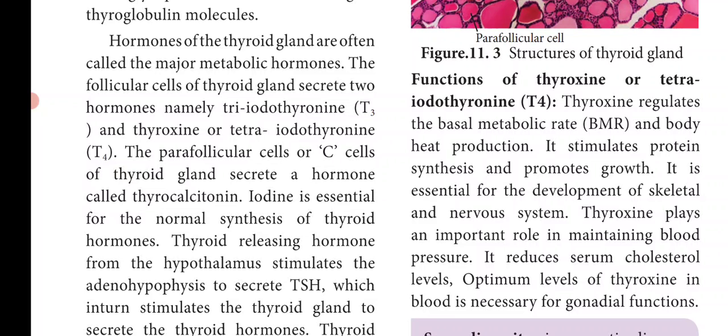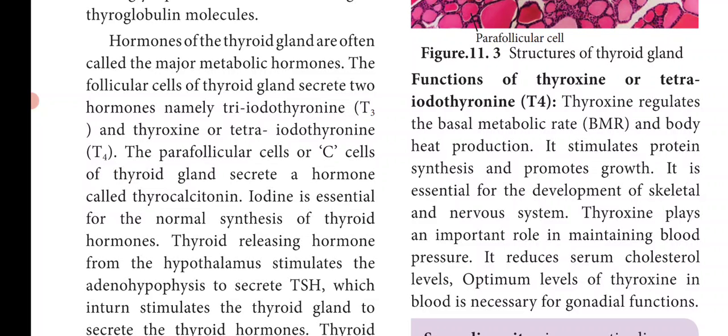The parafollicular cells or C cells of the thyroid gland secrete a hormone called thyrocalcitonin. The follicular cells mainly secrete two hormones, that is T3 and T4. And iodine is essential for the normal synthesis of the thyroid hormones.